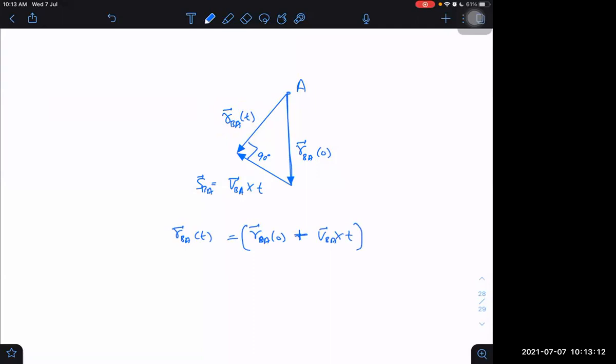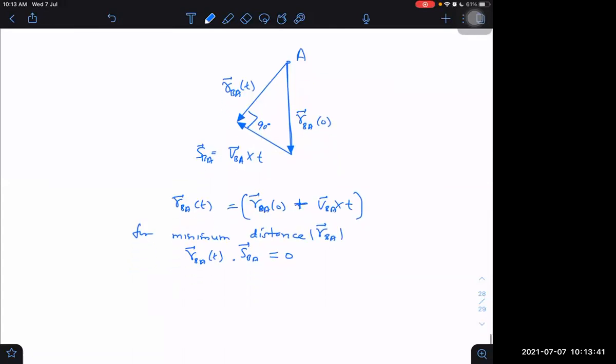This RBA as a function of time, its dot product with SBA will become 0 at that time, right or not? For minimum distance. And what is that minimum distance? Nothing but the magnitude of RBA. Yes, sir. This is the vector approach.